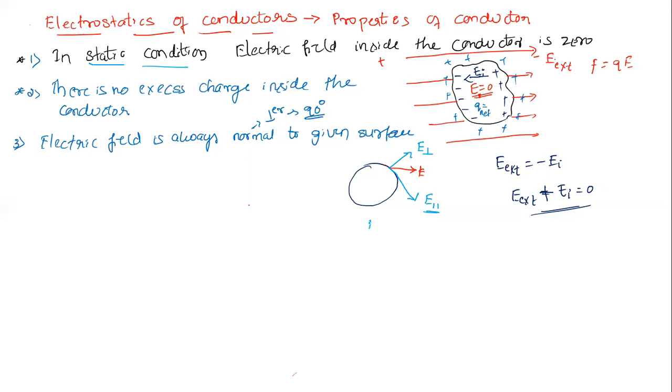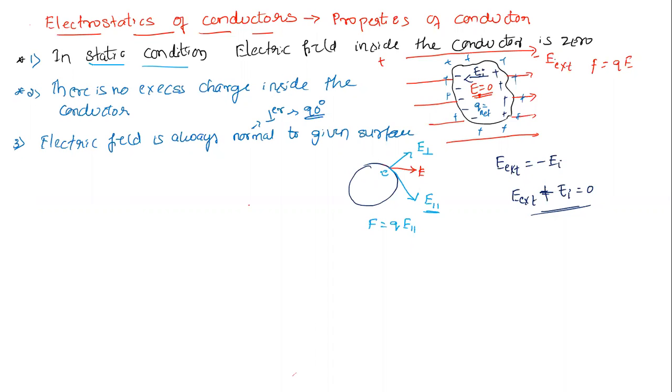How much will be the force? Force is given by charge multiplied by E parallel component. Because of this force, what will happen, students? The electron will start moving. As it starts moving, a moving charge will give us electric current.